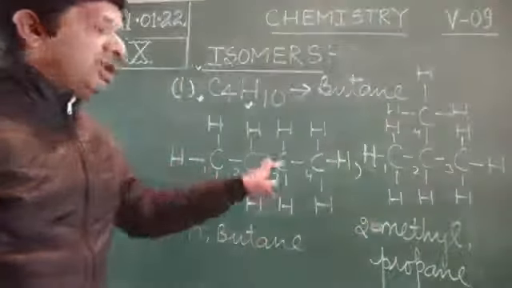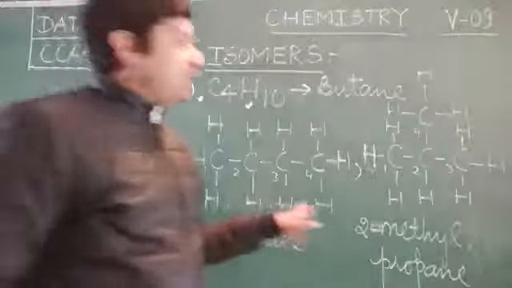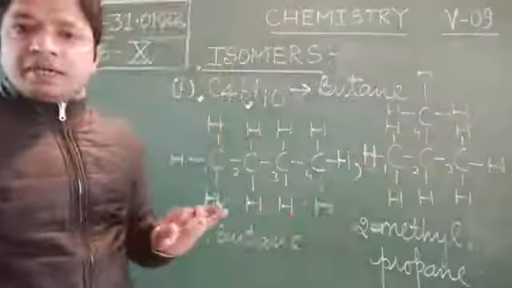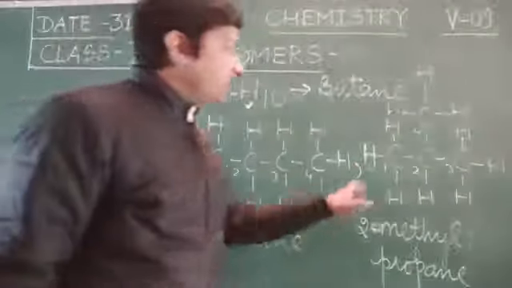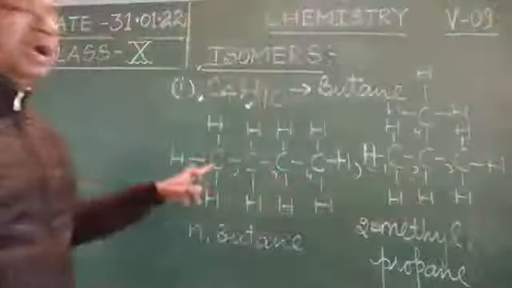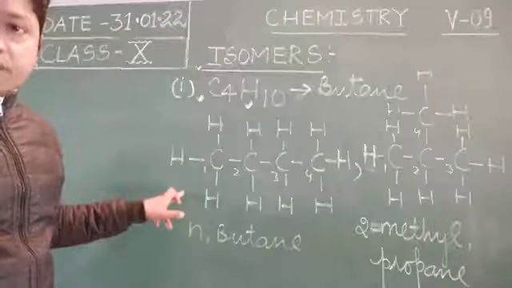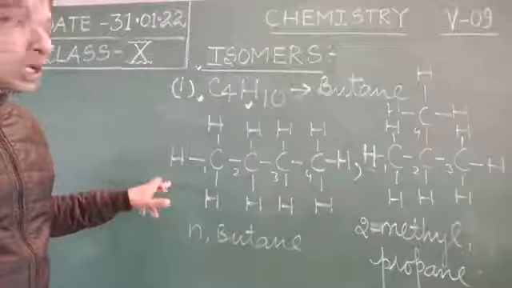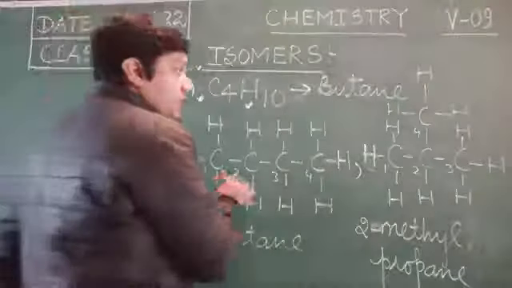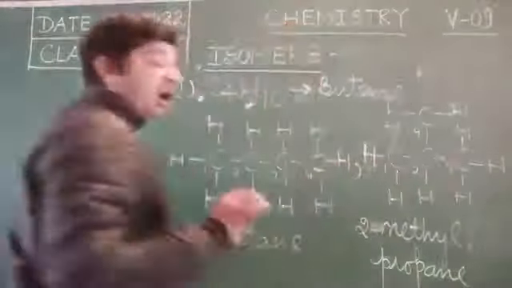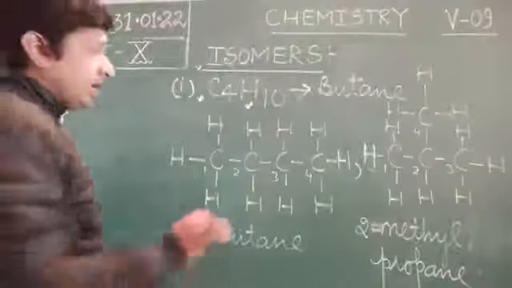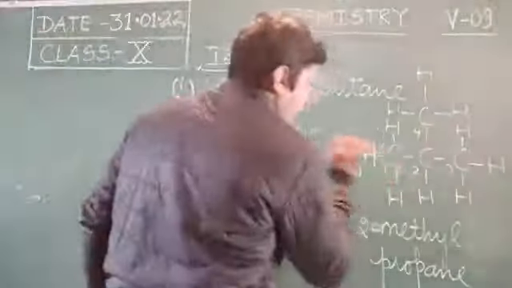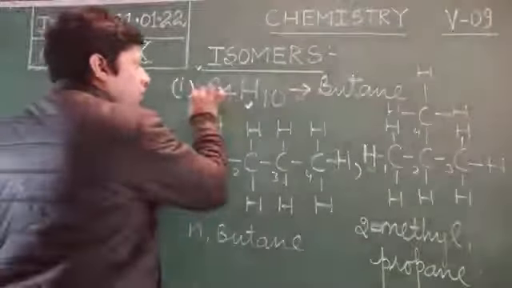All the carbons are in a straight chain, whereas one carbon is in the branch chain. So therefore it is a branched hydrocarbon and the other is a straight carbon chain hydrocarbon. The structures of these 2 are different from one another, but their molecular formulas are same.